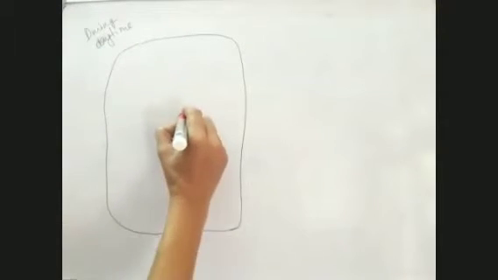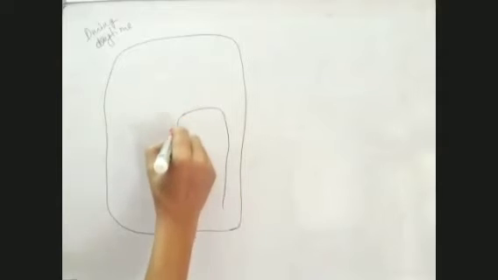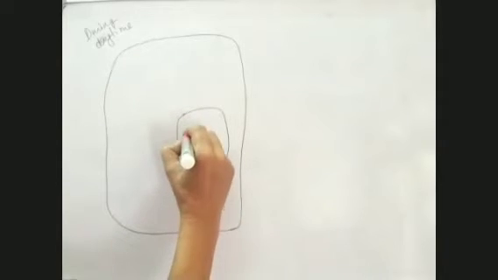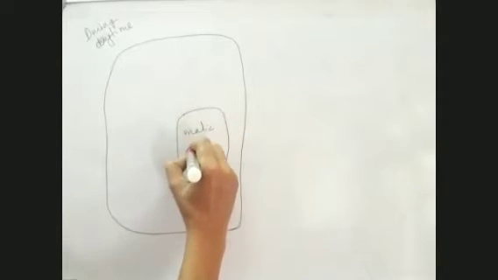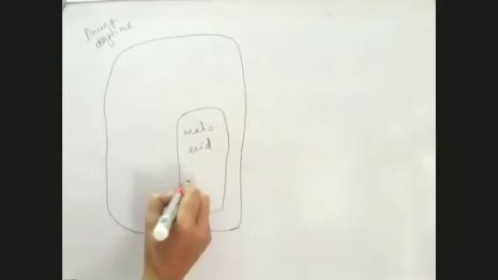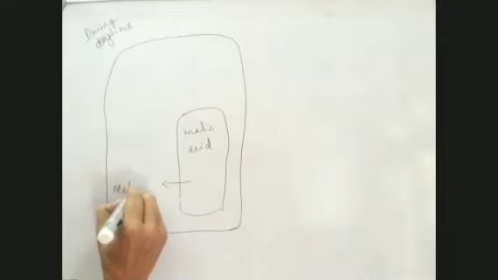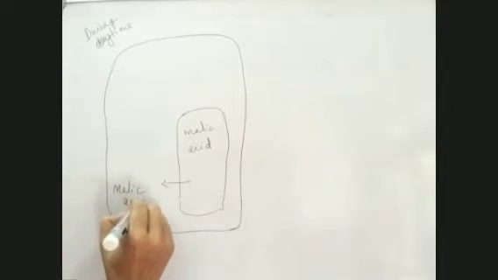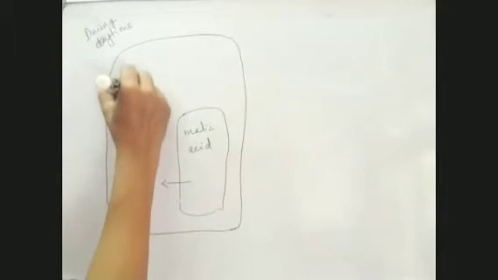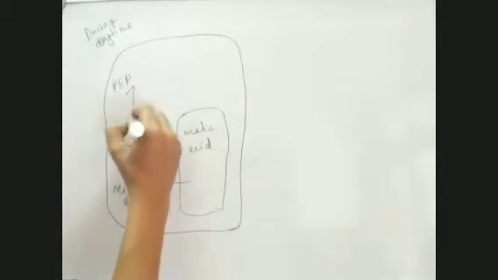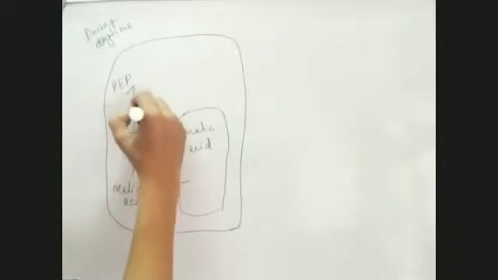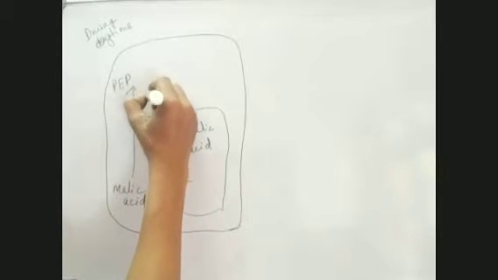Whatever malic acid is collected in the vacuoles, this malic acid diffuses out. When it comes out in the cytoplasm, it dissociates to form PEP, to keep a continuous supply of PEP, and along with this, one CO2 is also released.